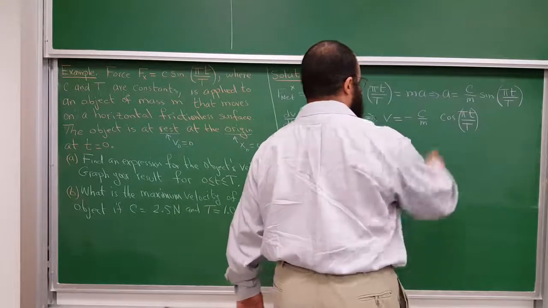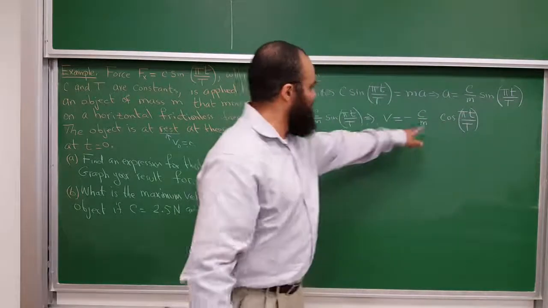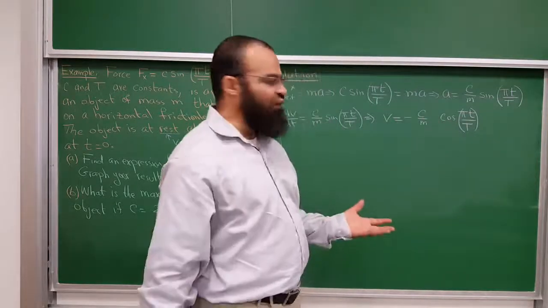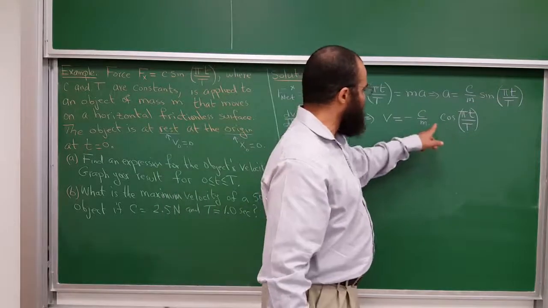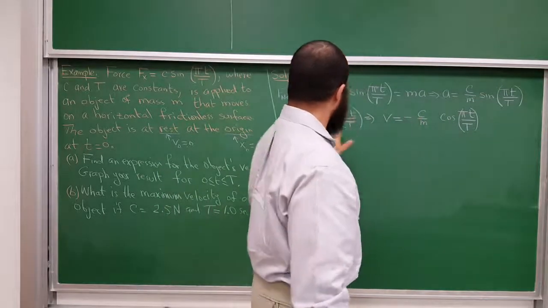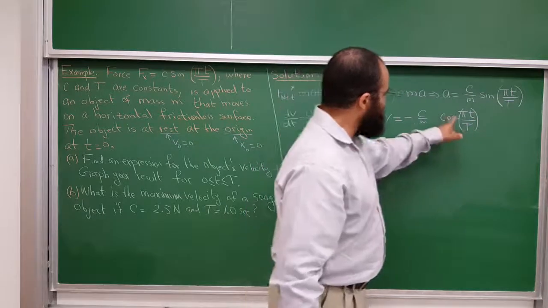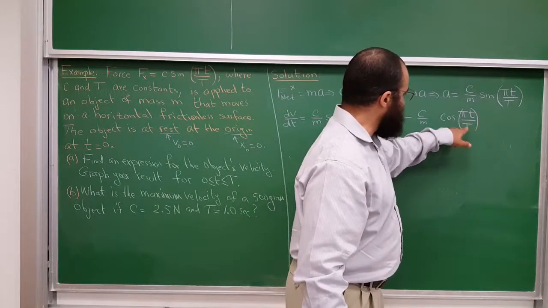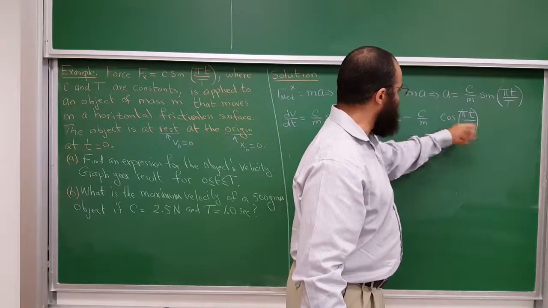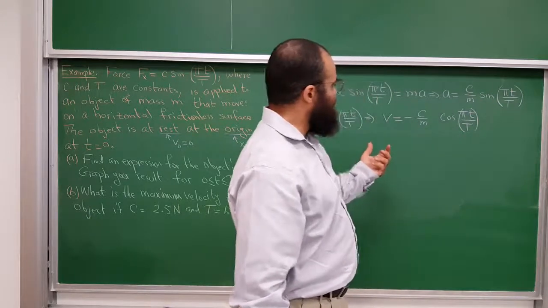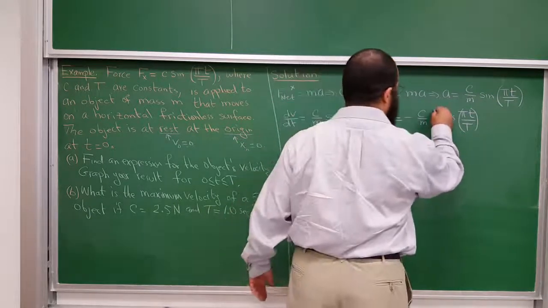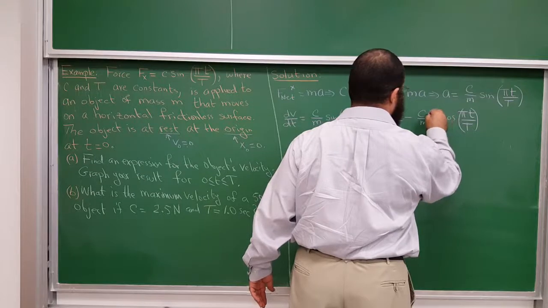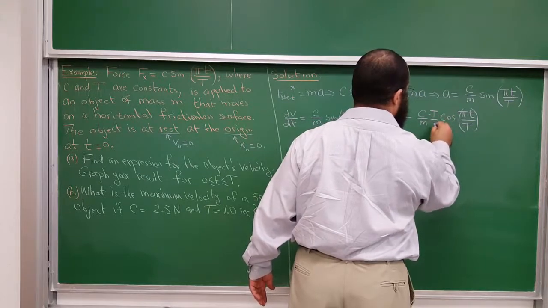Okay? And then I have to add something else here, because when you take the derivative of cosine, it gives you a negative sign. That's fine, the negative will cancel the negative and give me a positive sign. But the chain rule will give you, you have to take the derivative of this with respect to time. That will give you a pi over T out. So when you integrate, you have to multiply by the reciprocal of that. So that's capital T over pi.